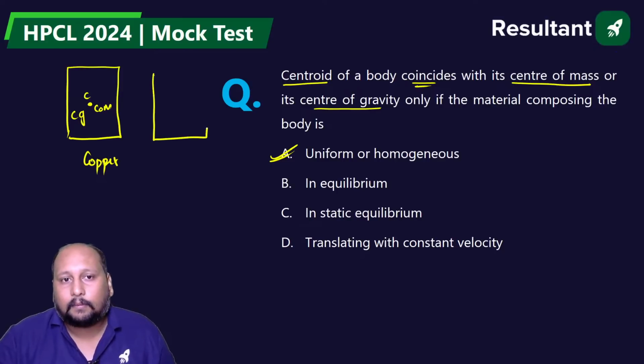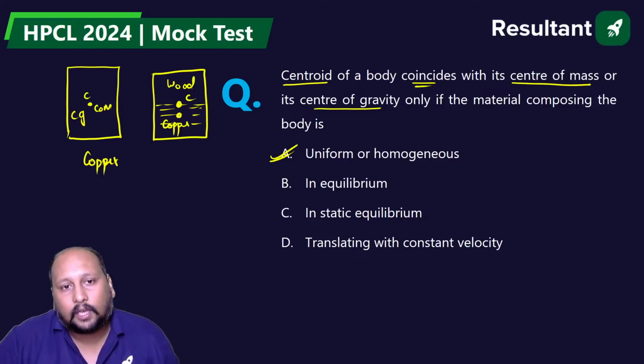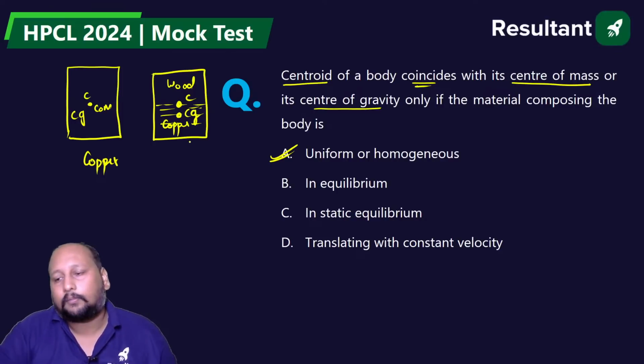But if I have a box made up of two different materials, let's say copper over here and wood at the top, the centroid will be at the same position, but the center of gravity will be closer to the heavier body. This will be the center of gravity or center of mass.